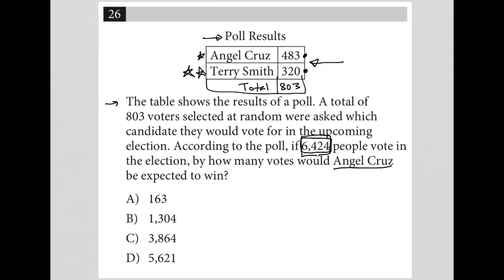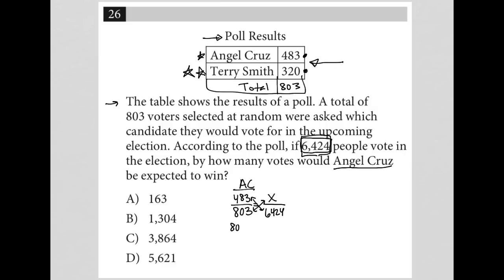So I'm going to use a proportion to solve this. I'm going to say for Angel Cruz, we know that out of the 803 voters, Angel Cruz received 483. So 483 out of 803. And then we don't know, so X, we don't know how many votes Angel Cruz would receive out of 6,424. So to solve for X, I can just cross multiply here.